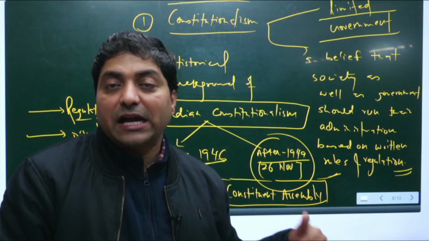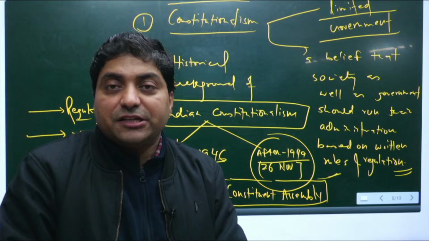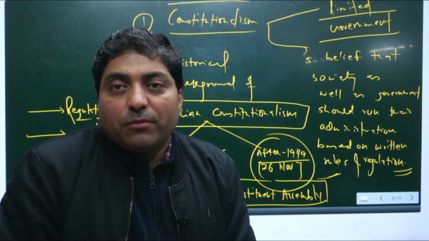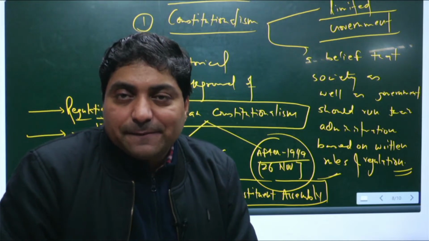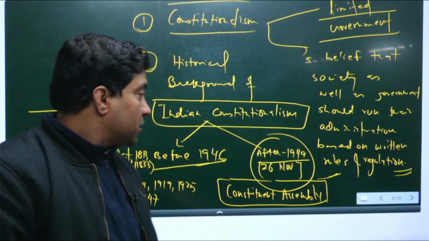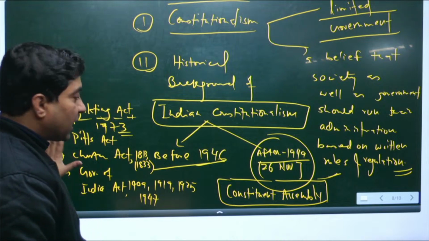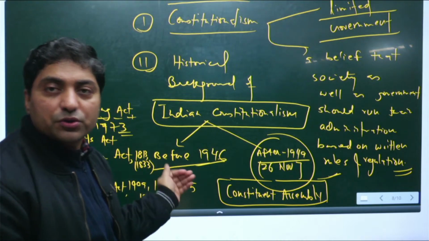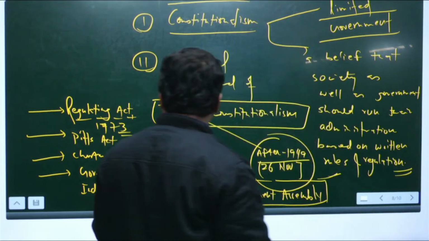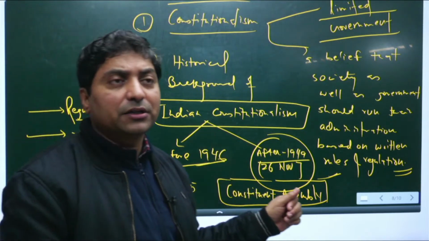And basically that Constitution has different chapters, and those different chapters deal with different themes of society as well as individuals as well as of the government. So that is very important. Today we will focus on this and go through a few questions, and tomorrow we will focus on the preamble and other parts.